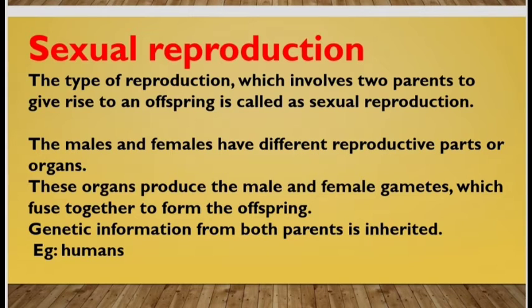Sexual reproduction. The type of reproduction which involves two parents to give rise to an offspring is called sexual reproduction. The males and females have different reproductive parts or organs. These organs produce the male and female gametes, which fuse together to form the offspring.